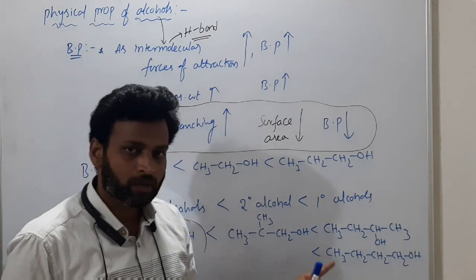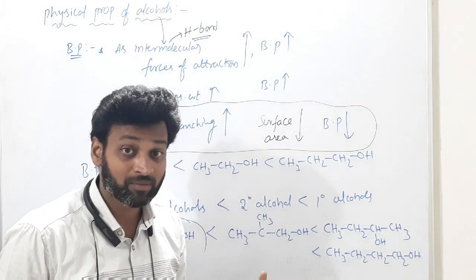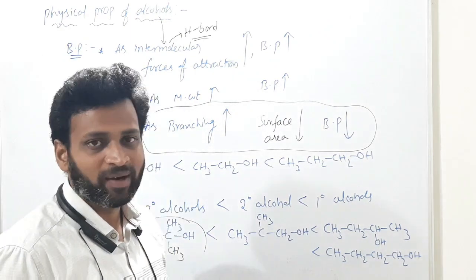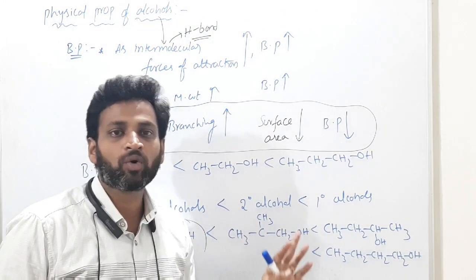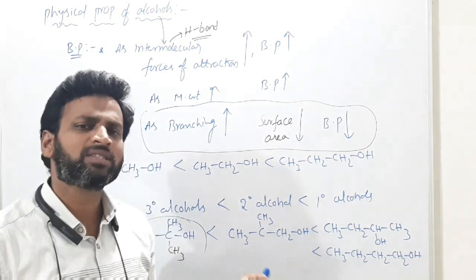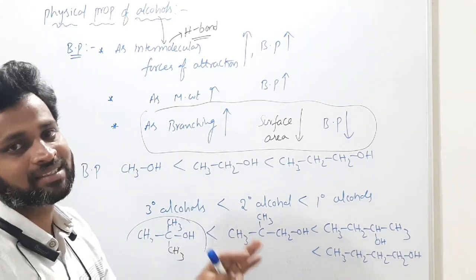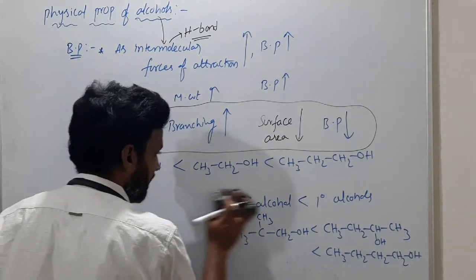Isobutyl like that. Same you can use for neopentyl. Neo means coming for 5 carbons. So neopentyl, tertiary and isopentyl, if you compare like that, same story. As branching increases, boiling point decreases. This is the final point.